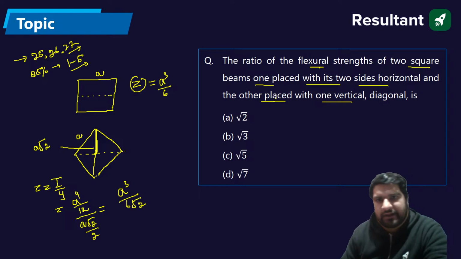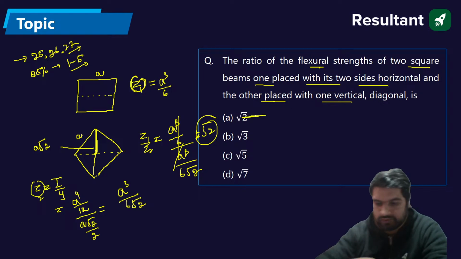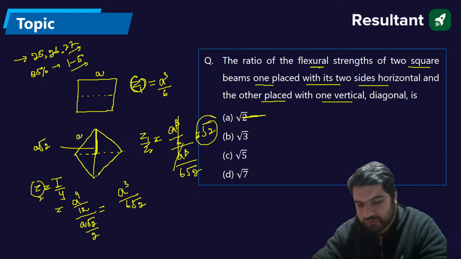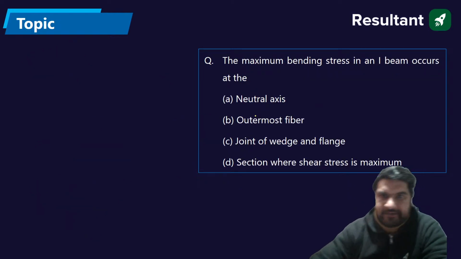Now you have to calculate the ratio of this Z to this Z. This is Z1, let us suppose this is Z2. So Z1 by Z2 will be A cube by 6 divided by A cube by 6 root 2. So this all will go, it will be only under root 2. So under root 2 should be the answer. No, not under root 3. Remember, it is under root 2, guys. Next question.